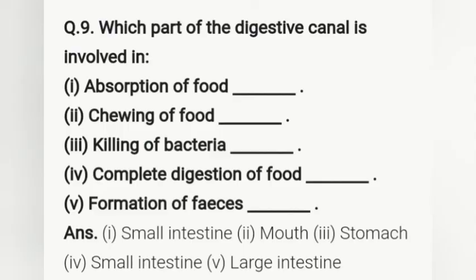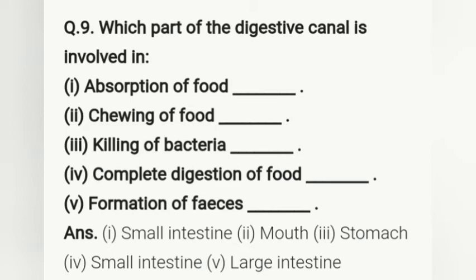And our ninth question is: which part of the digestive canal is involved in absorption of food? Small intestine. Chewing of food: mouth. Killing of bacteria: stomach. Complete digestion of food: small intestine. Formation of faeces: large intestine.